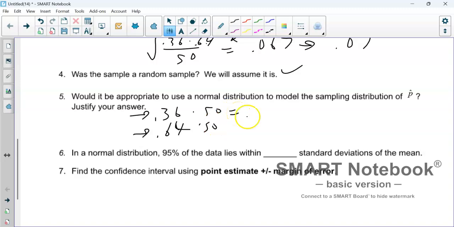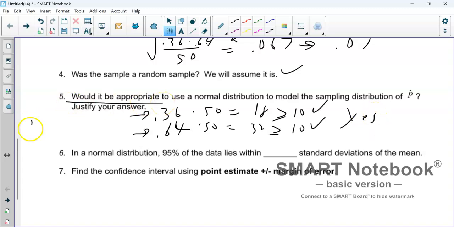And really it's just half, so 18 and 32. I don't know why I put the point there. 18 and 32. Is that greater than or equal to 10? Yes. Is that greater than or equal to 10? Yes. But then we still have to answer the question, would it be appropriate? Yes, because we justified large counts.